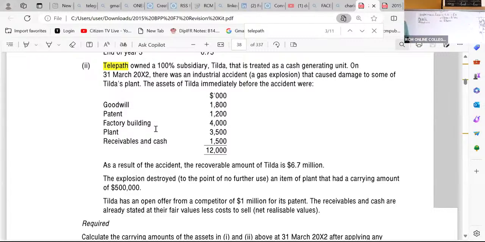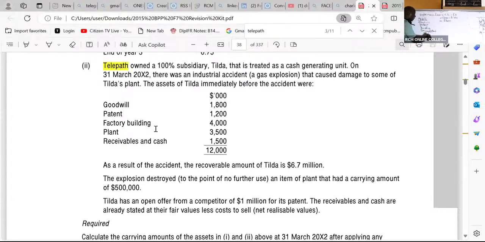Goodwill. We have patent. We have in this case here, factory building. Then for plant, we must subdivide the plant into 2. We have in this case here, the already damaged plant. We must subdivide that into 2. Damaged plant, and then we have what we call others.